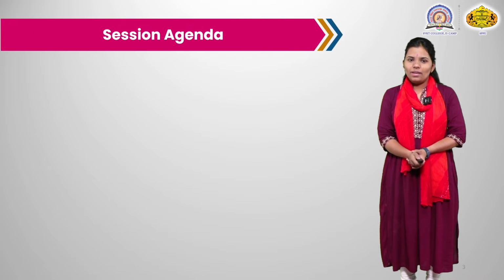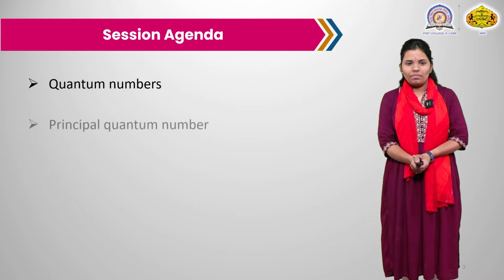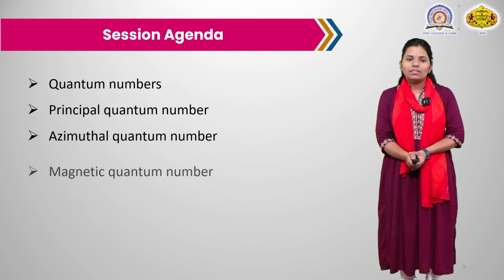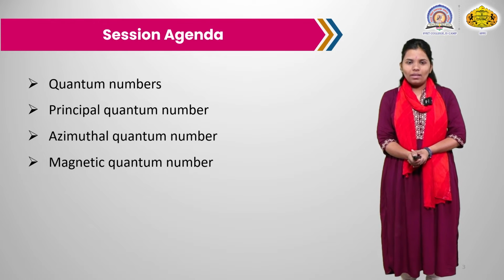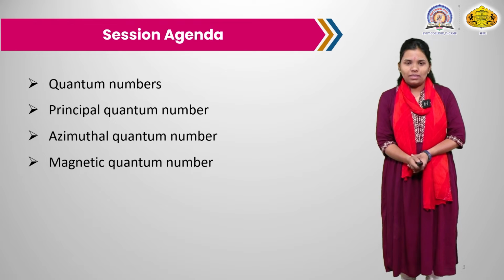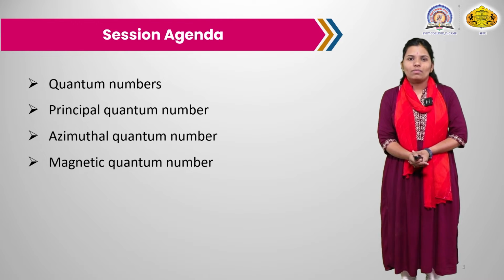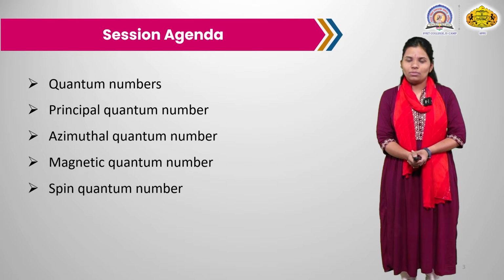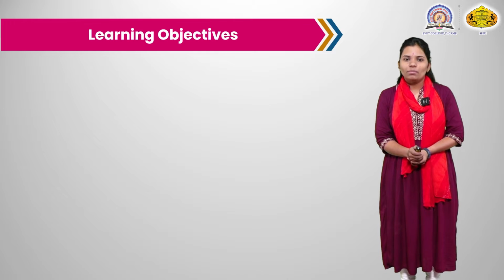In the last lecture, we have seen the basics of quantum chemistry. In that, we have seen the de Broglie hypothesis, Heisenberg uncertainty principle and the quantum numbers. In this lecture, we are going to see what is the need of quantum number, what is the principal quantum number, azimuthal quantum number, magnetic quantum number and the spin quantum number.